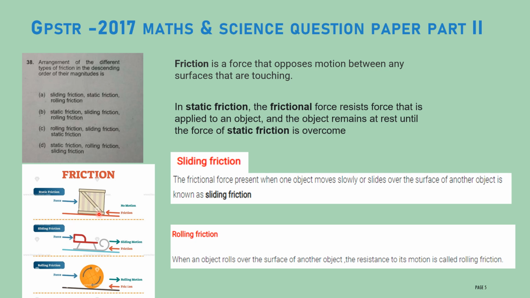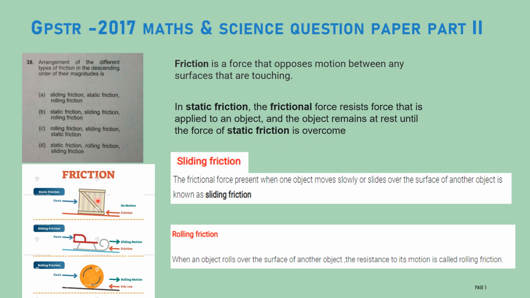Let us see what is meant by static friction. In static friction, the frictional force resists force that is applied to an object. The object remains at rest until the force of static friction is overcome.